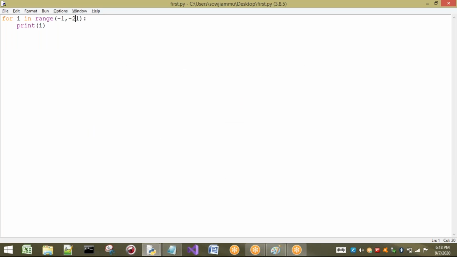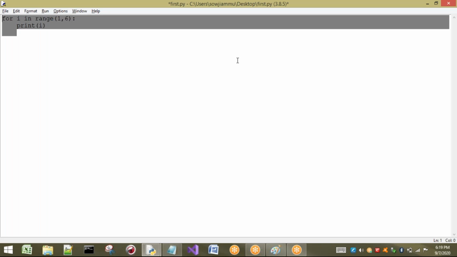For example, let us take a small range here, 1 to 6. That means it is going to print 1 to 5 only. I am going to take it in another way.